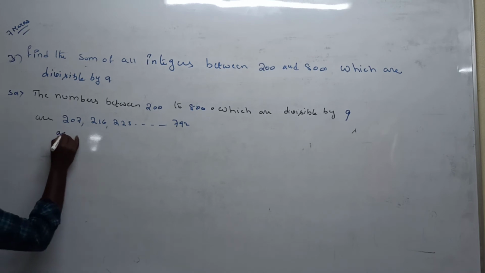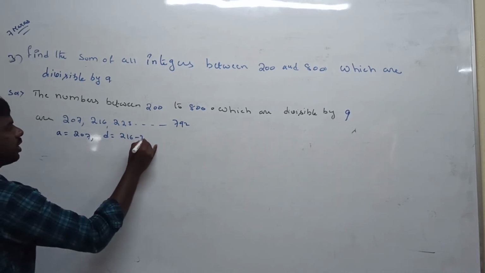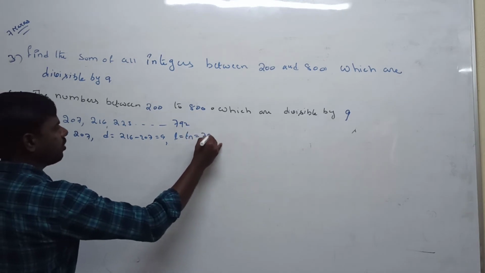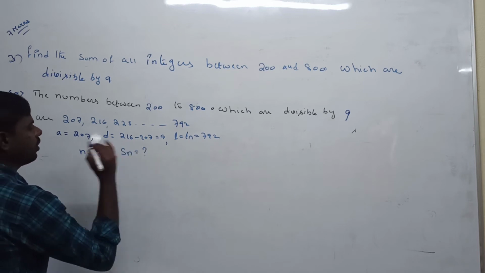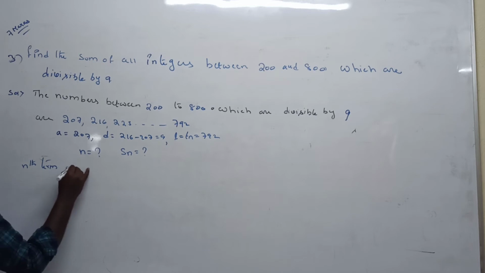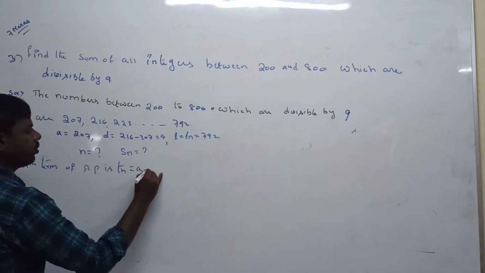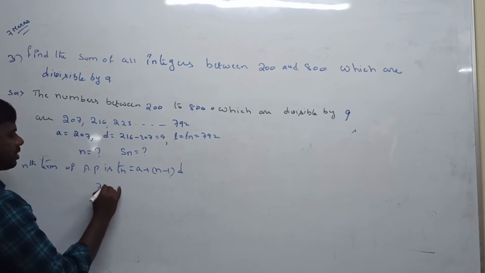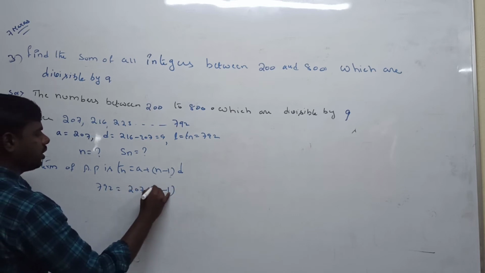So first, A is equal to 207, D is equal to 216 minus 207, which is 9, and L is the last term, the nth term, equal to 792. We need to find the n value and then the sum of n terms. So now applying the nth term of an arithmetic progression, Tn is equal to A plus (n minus 1) into D. The nth term value is 792, A value is 207, n minus 1 into the D value, which is 9.